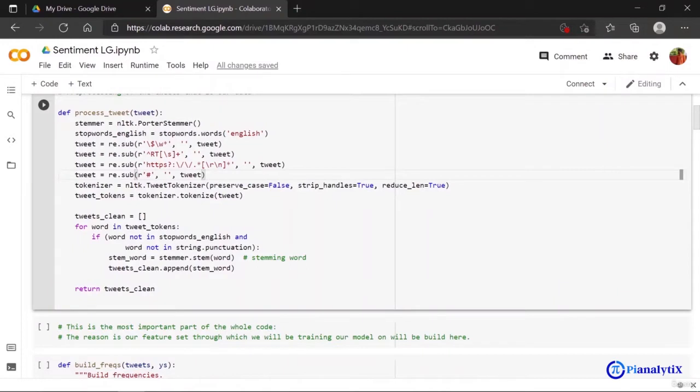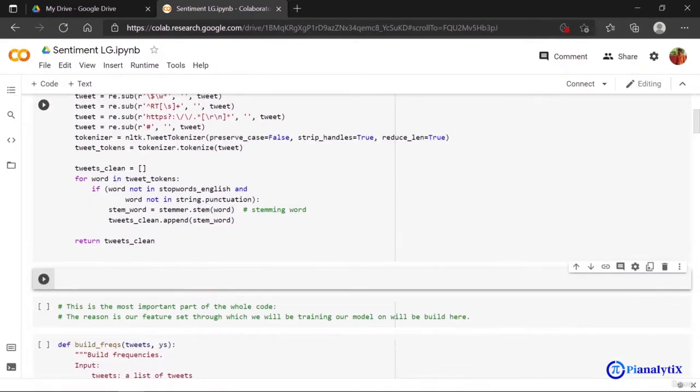The next thing you can see is the stemmer.stem function. Basically I'm building an object of the PorterStemmer class and then using the function stem in it. Now let me tell you what this stem function does. Let's say you have the word learning.